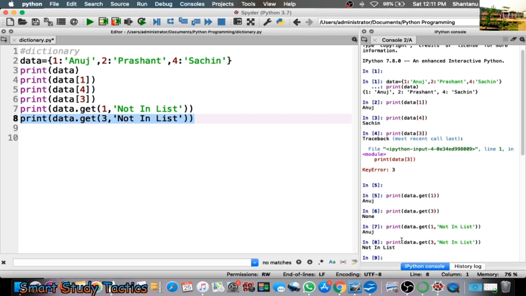Generally we use this method when you are searching something on Google and Google is not giving you an answer. It is not showing you an empty page, it is showing not found. So I think you are getting the idea of where we are using the dictionary. Think about this, it can change the property of the internet. It depends on how you are using it. I think it is pretty clear to all of you.